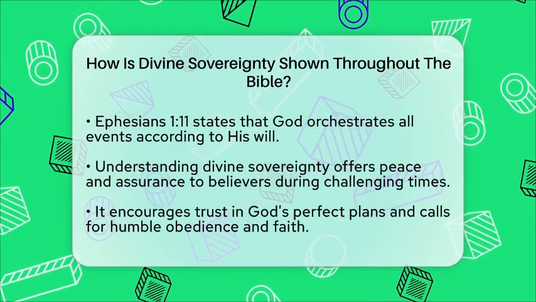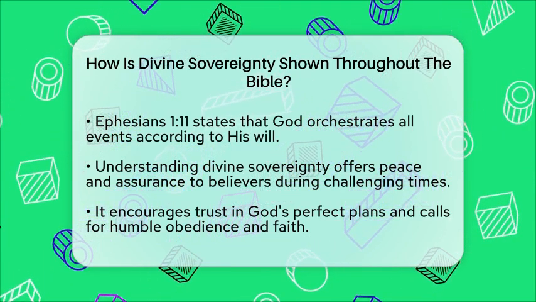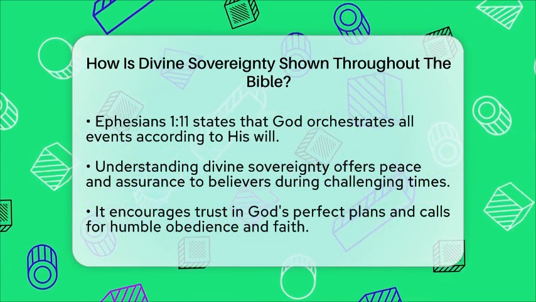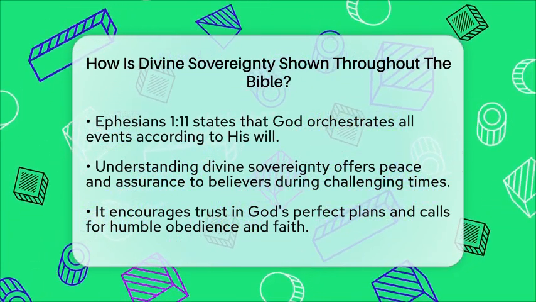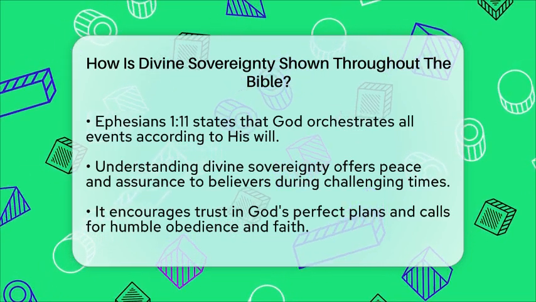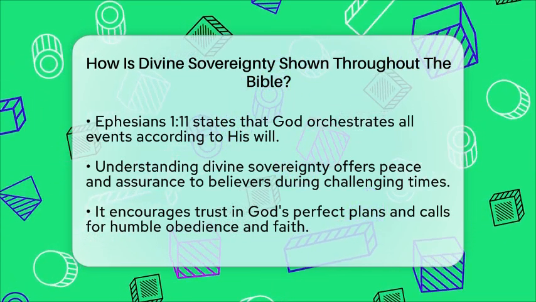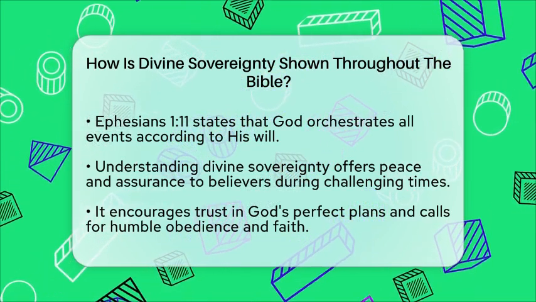In summary, divine sovereignty is shown throughout the Bible by God's authority over creation, history, and human affairs. He accomplishes his will perfectly, uses human actions to fulfill his purposes, and reigns eternally. This theme invites believers to trust God deeply, knowing that nothing is outside his control.